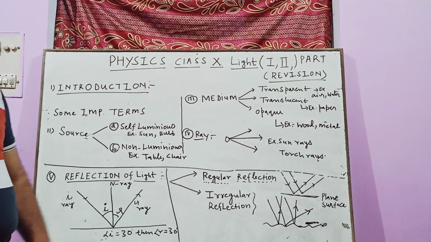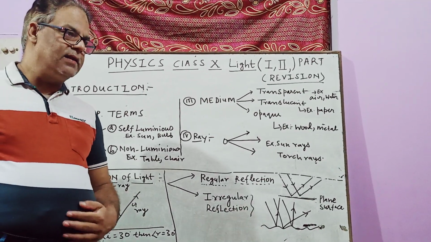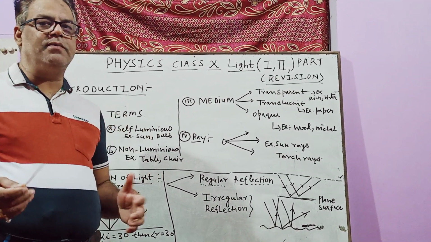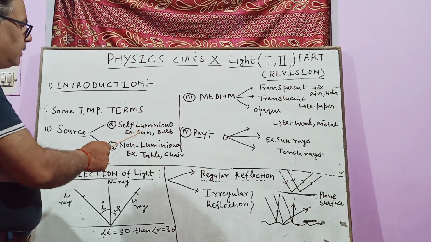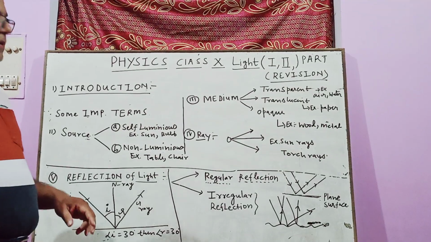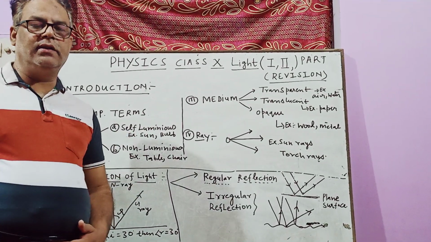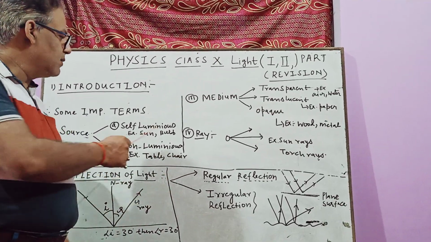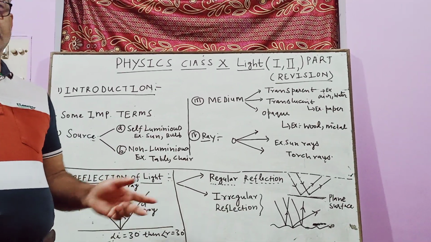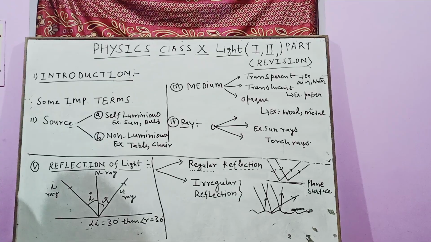Self-luminous, as per the name you may understand, is the object which gives light itself. In our daily life, like the sun and the bulb, through the sun we get light, because it emits its own light. Here also bulb, torch, there are many examples of self-luminous.